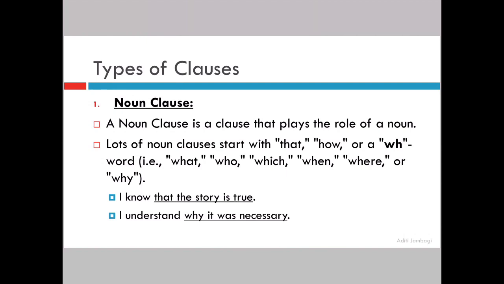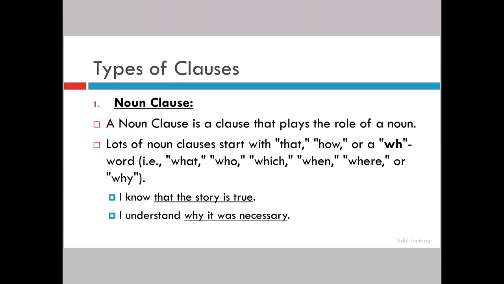I will give you one more example. Take it down, it is not there in the slide. I don't remember when he left. Now underline your main clause and your subordinate clause, or put brackets, whatever is convenient. I don't remember, main clause. When he left is your subordinate clause. I don't remember what? What do I not remember? I don't remember when he left. So it is giving you an answer to your what question. So it is 100% a noun clause, right?